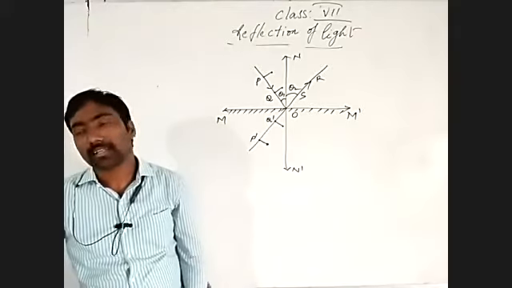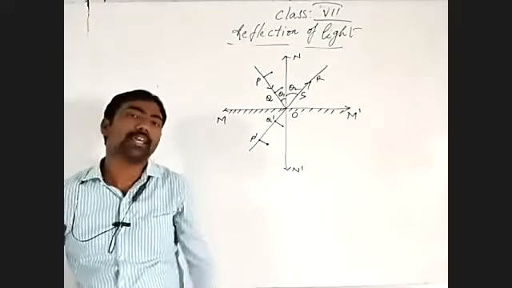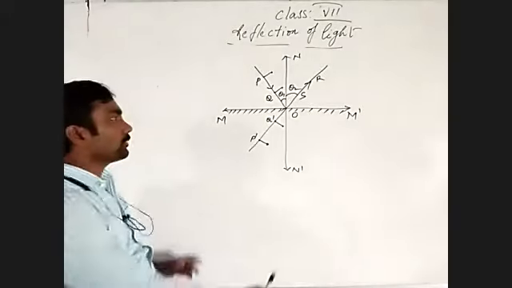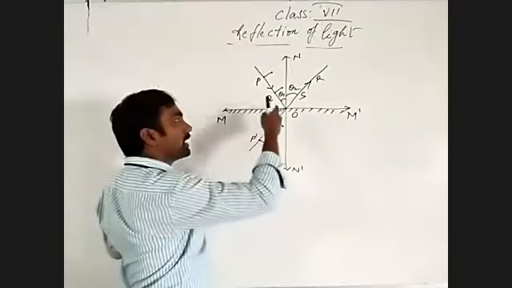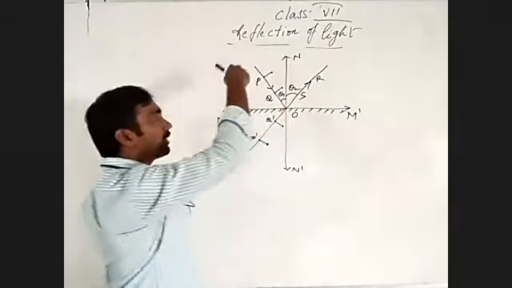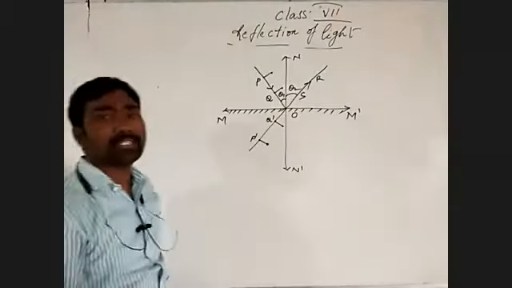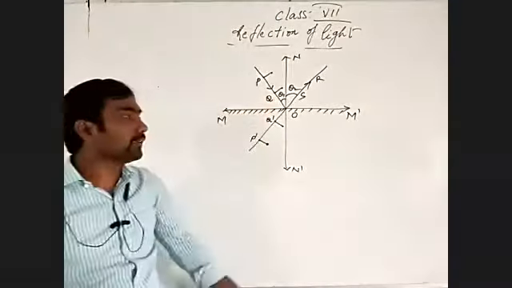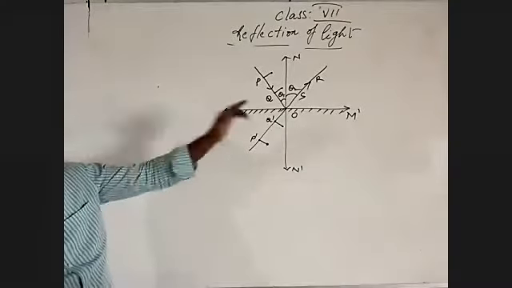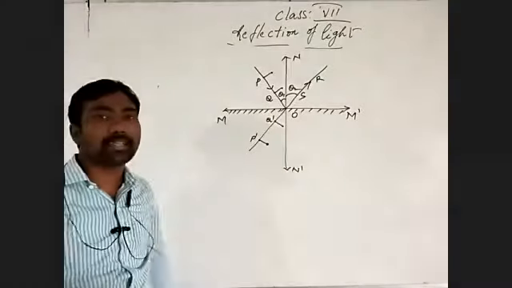The three light rays lie at the same point of incidence in the same plane, which means in the same medium. Three light rays are produced from the same point of incidence.